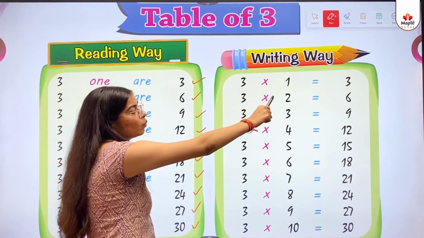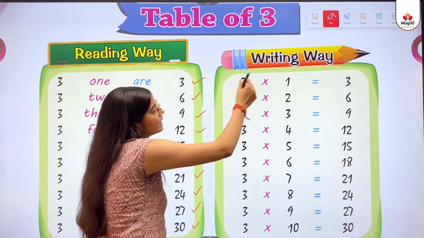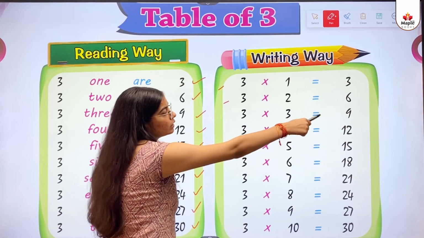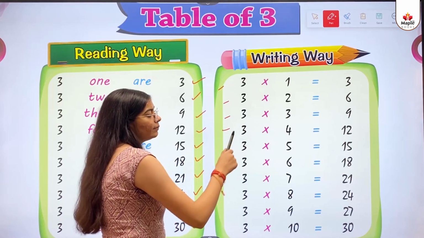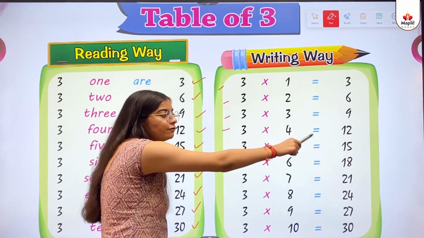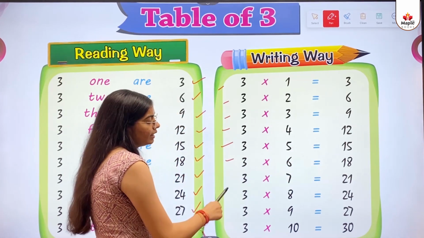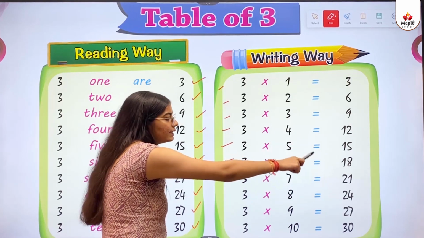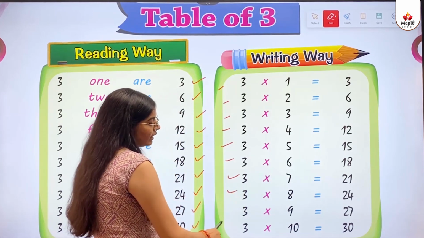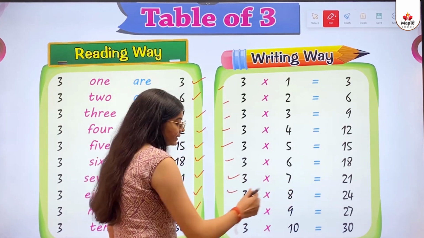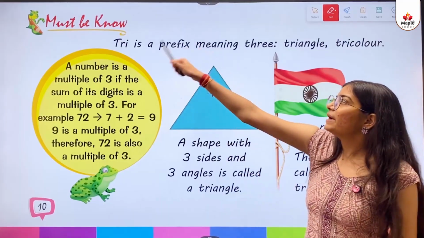Writing way. 3 multiplied by 1 equals 3. 3 multiplied by 2 equals 6. 3 multiplied by 3 equals 9. 3 multiplied by 4 equals 12. 3 multiplied by 5 equals 15. 3 multiplied by 6 equals 18. 3 multiplied by 7 equals 21. 3 multiplied by 8 equals 24. 3 multiplied by 9 equals 27. 3 multiplied by 10 equals 30. Must remember.